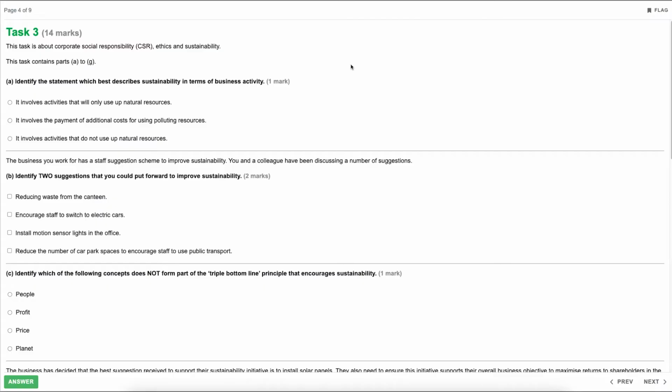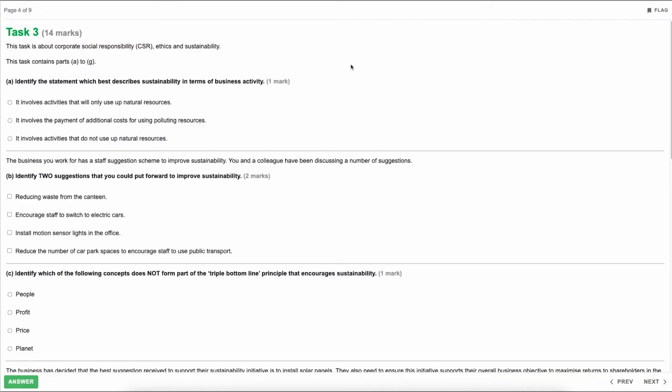So the top one, it involves activities that only use up natural resources. Well, we definitely don't want to be doing that. We want to try keep the natural resources, so we don't want to be using them all up. The second option, it involves the payment of additional costs for using polluting resources. Well, that's definitely not sustainable and also quite unethical. That's basically saying we will just do as we want. We don't care about sustainability. We'll just pay the fine for doing what we shouldn't really do. So it's definitely not that one.